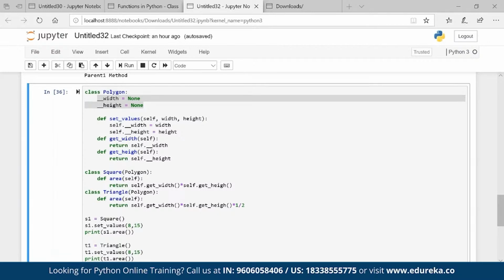Wrapping the data or a variable or a method, you can say, that works within one object or one unit. This basically helps us to put a restriction on accessing variables and methods directly and can prevent accidental modification. Basically, that is the main purpose here. To prevent accidental changes, we have to create an object variable that can only be changed by an object method, okay, and that variable is nothing but these private variables. So for any variable that you don't want to change, I will go with encapsulation.